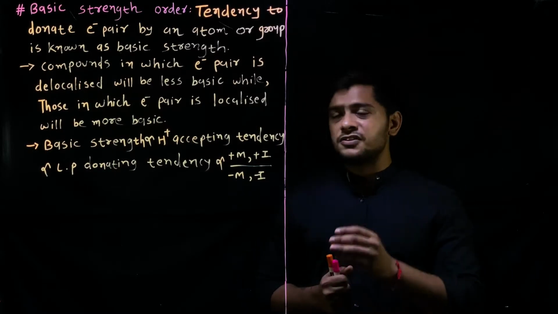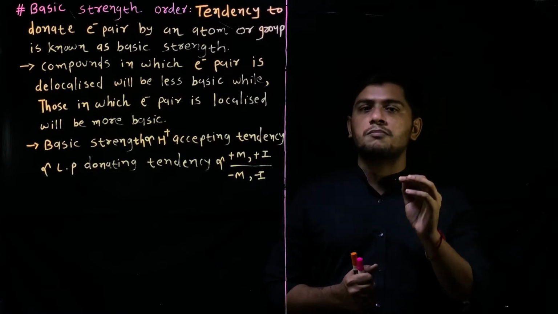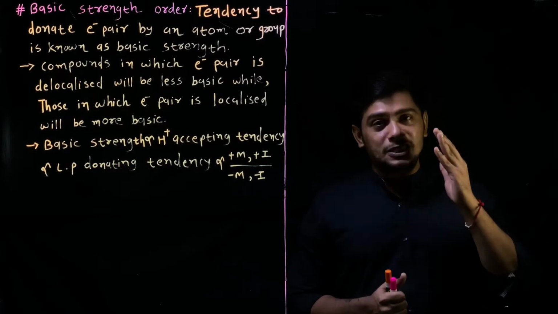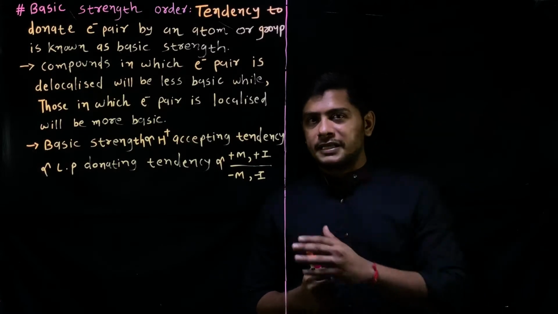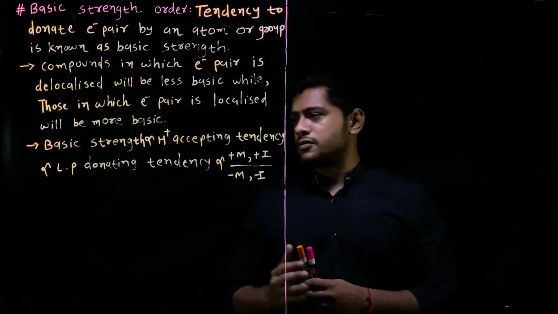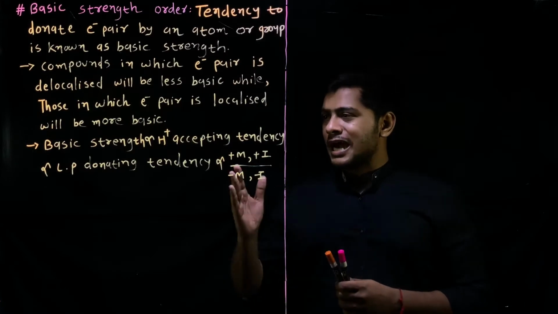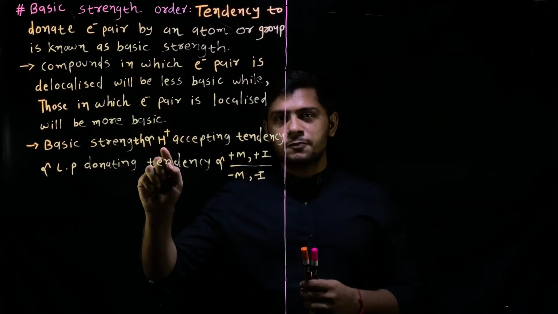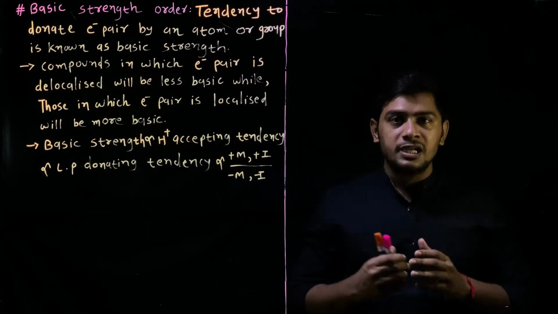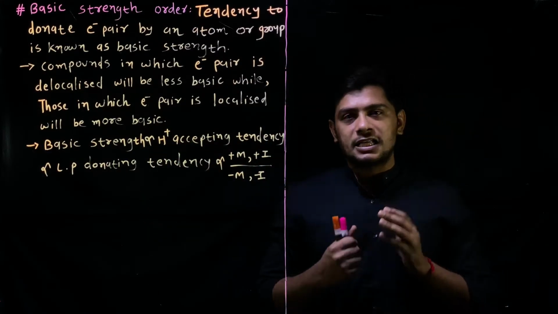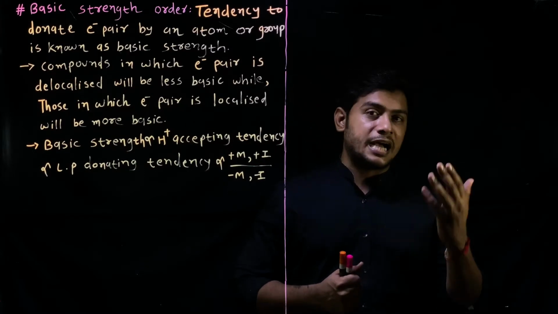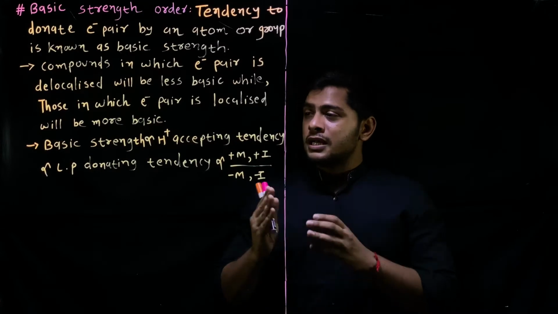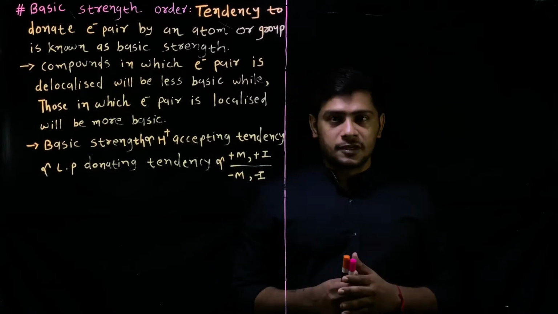Now, this is the most important short method to decide the basic strength of any organic compound, especially when we are talking about amines. Basic strength is proportional to hydrogen accepting tendency. Friends, H plus is known as a proton, as well as a hydrogen ion. So basic strength is directly proportional to proton accepting tendency.